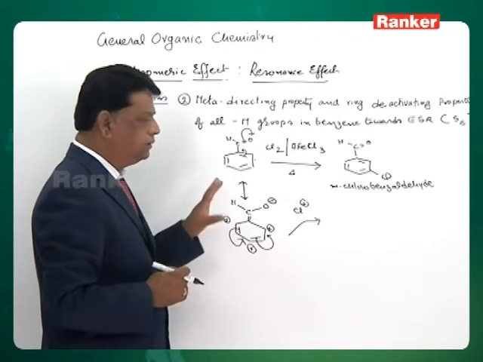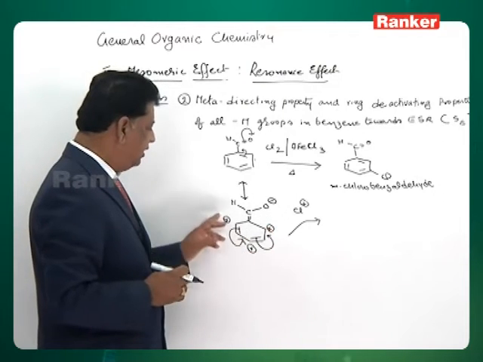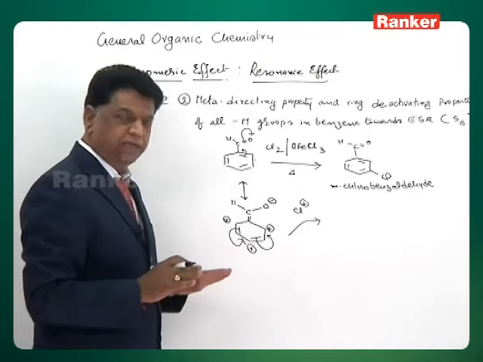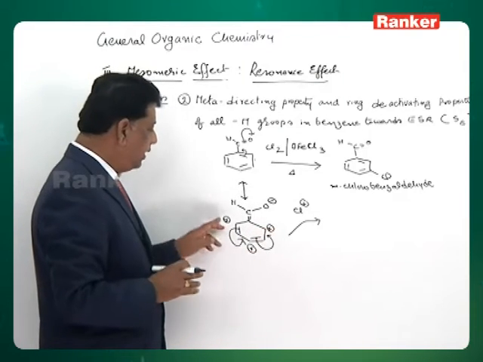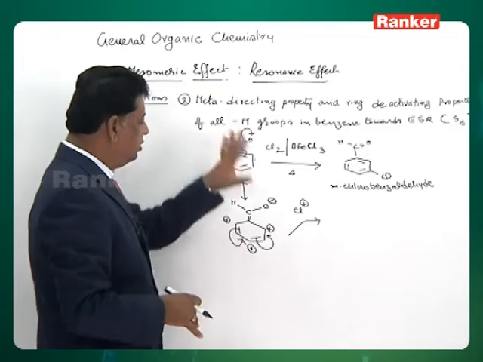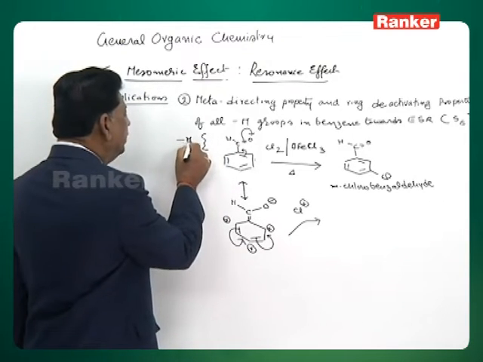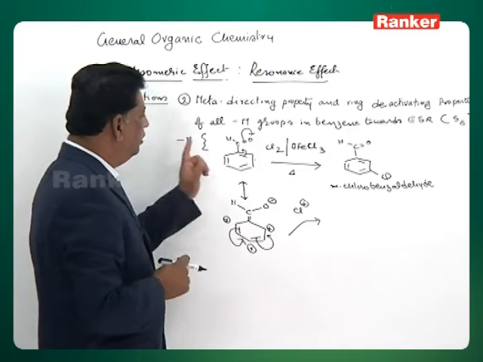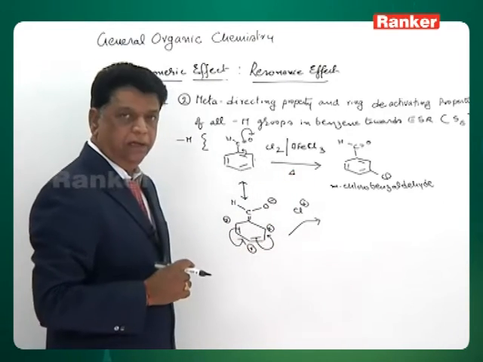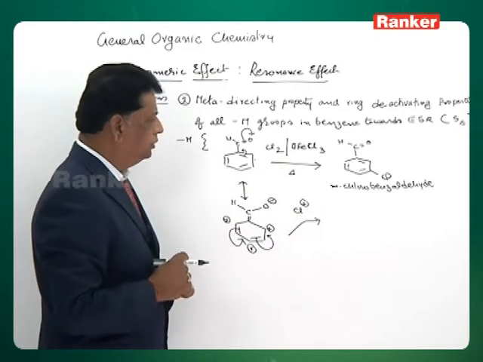So this group prevents attack at ortho and para by decreasing the electron density. At meta there is no influence, but at ortho and para electron density is decreased. Electrons are taken away from the ring into the group. So such a group is called what? A minus mesomeric group. So all the minus M groups will do the same thing and direct the incoming group to go to the meta position.